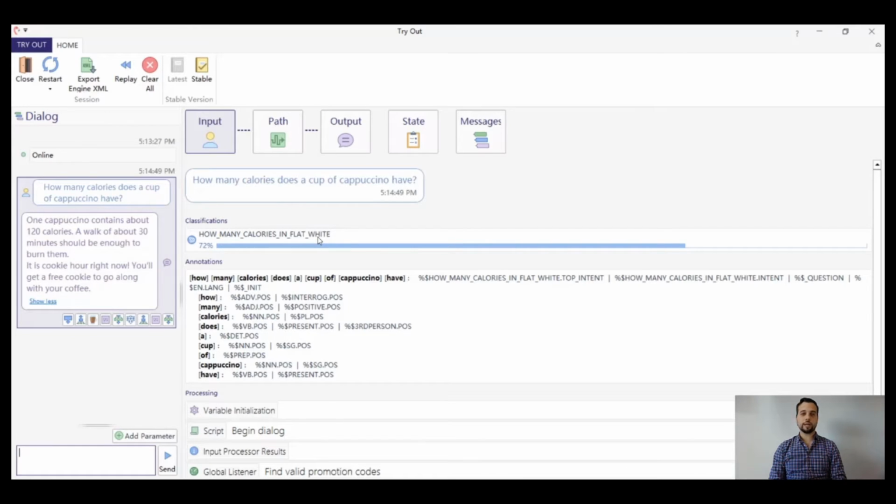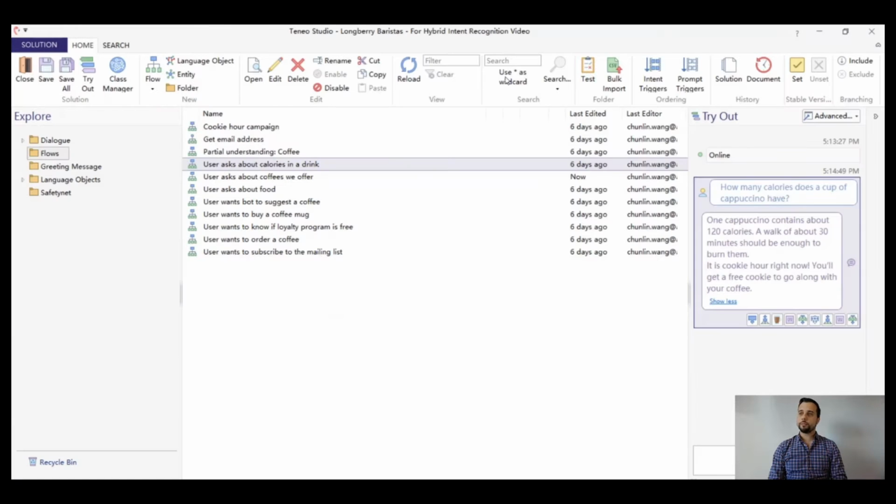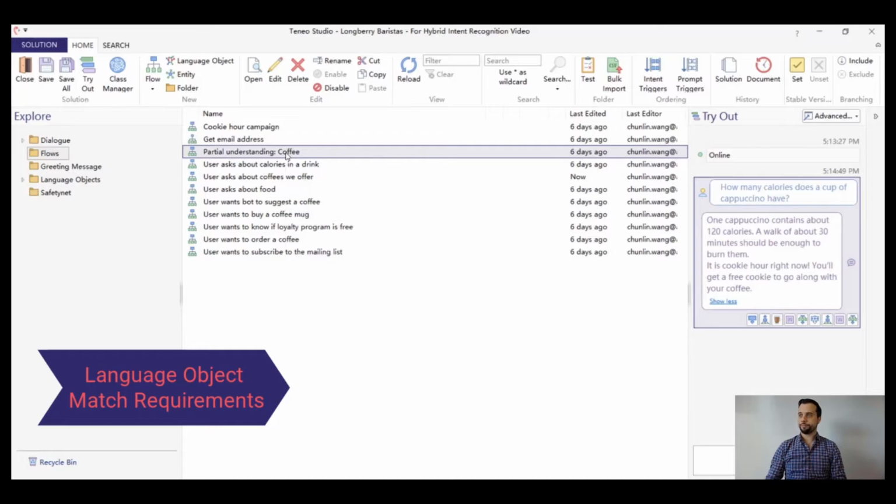We use this type of class-based intent triggers quite often in Teneo, and they are completely based on the outcome of a machine learning classifier. Now let's take another look at a flow called partial understanding coffee.